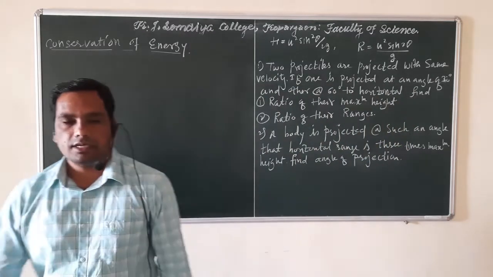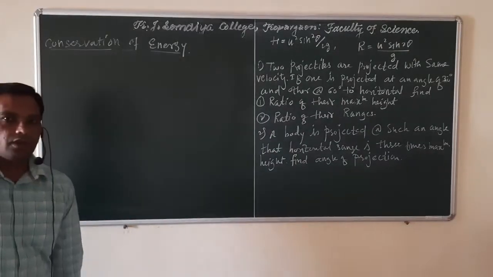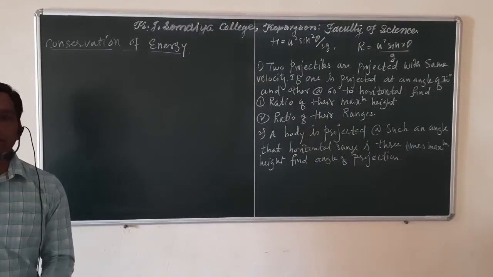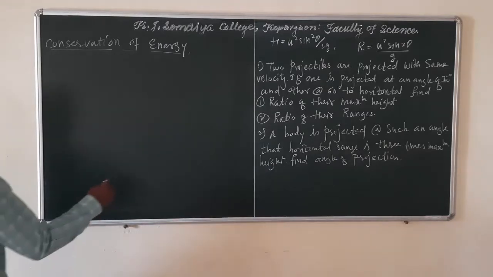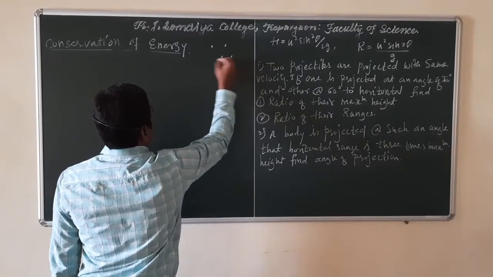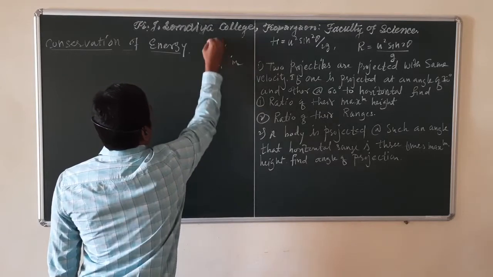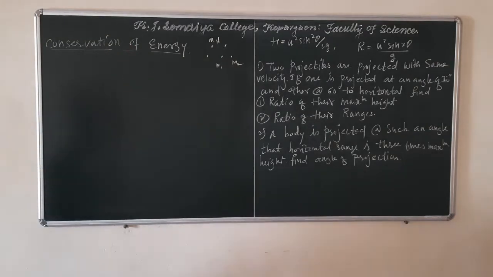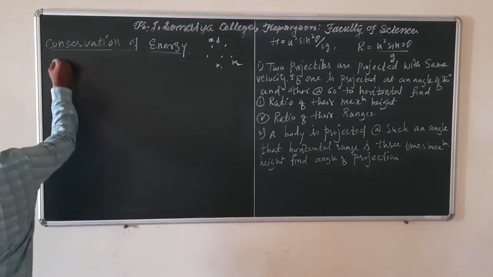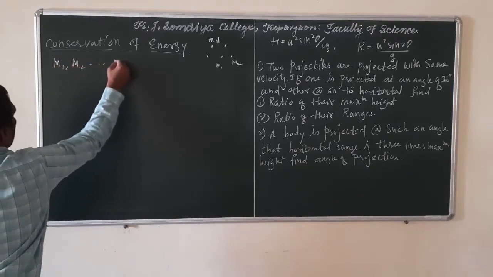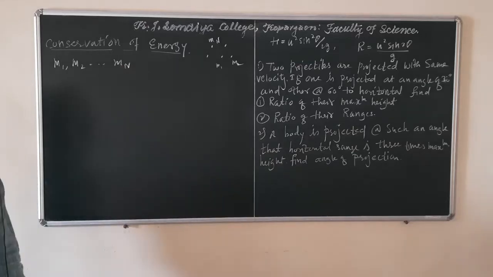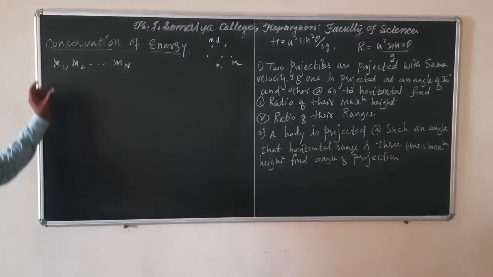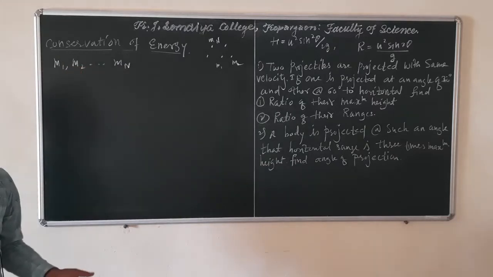For that, consider a system of particles which consists of capital N number of masses, m1, m2 up to mn. We know from previous lectures that all these masses are discrete masses, which means we can distinguish these masses from one another.